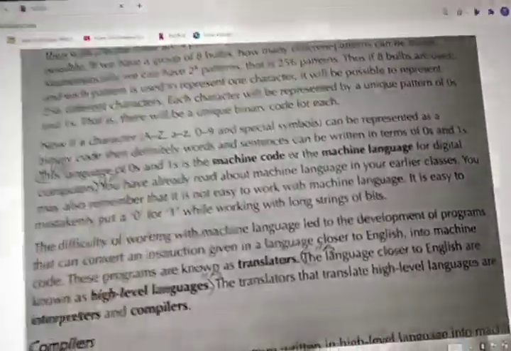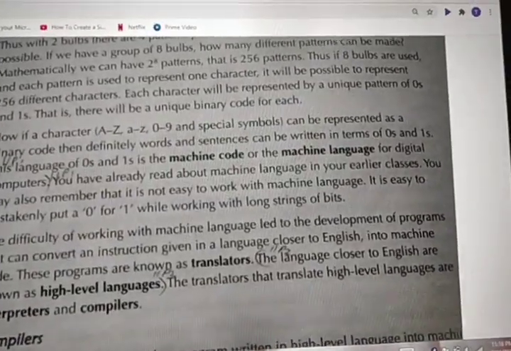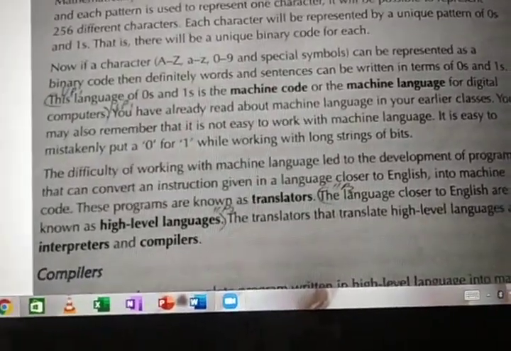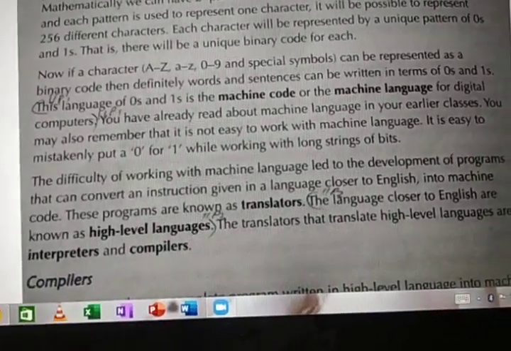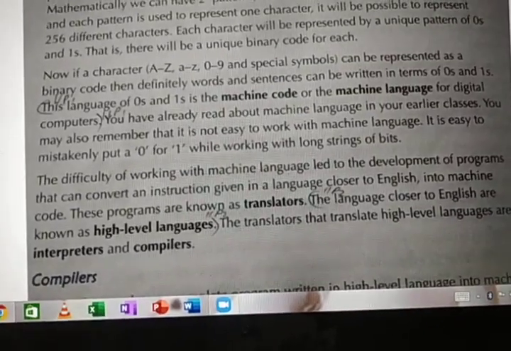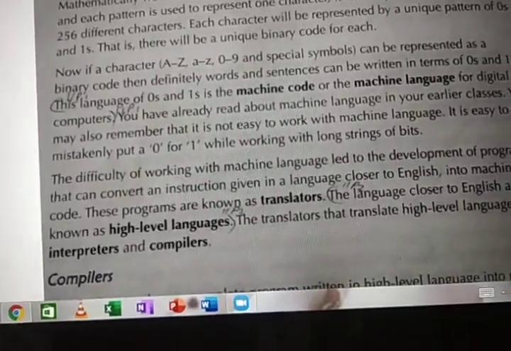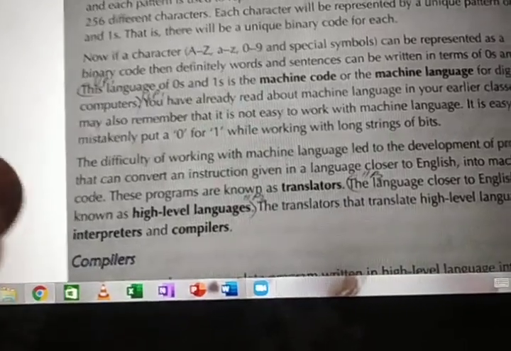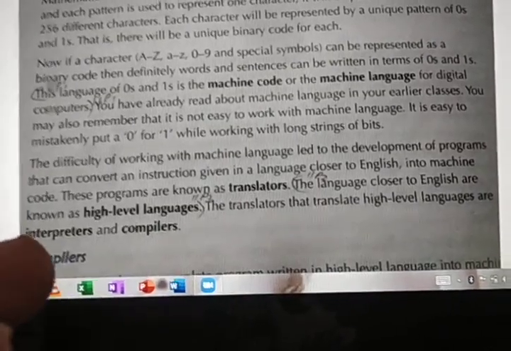These are also machine language only. But they found new languages after the machine language. After the machine language, one new language was found which is closer to English. There will not be only zeros and ones. There will be languages which are closer to English. In that language, whatever program you want, you can type in that programming language. We call it a programming language. There you can type everything you want.